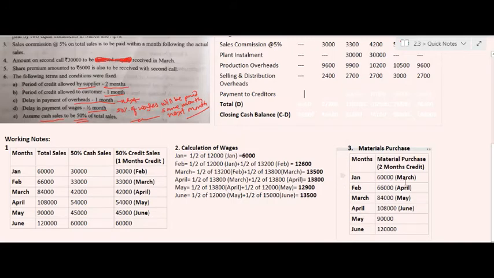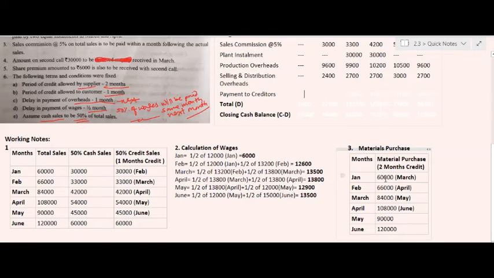But it can be ascertained for the months of March, April, May and June, as the amount of material purchase in the month of January will be paid in the month of March as per the credit period allowed to us by our supplier. So the amount of payment to creditors will be 60,000, 42,000, 42,000 and 66,000 respectively.